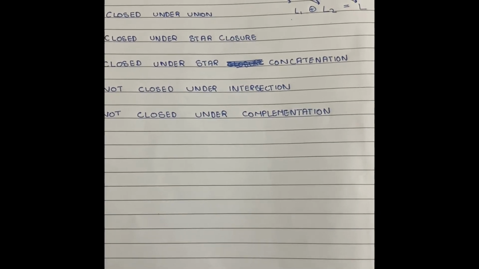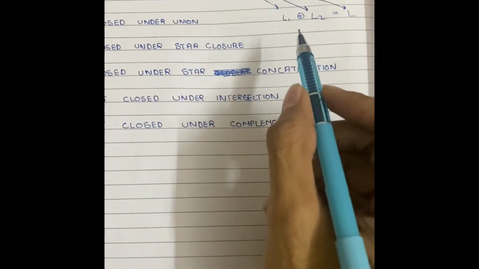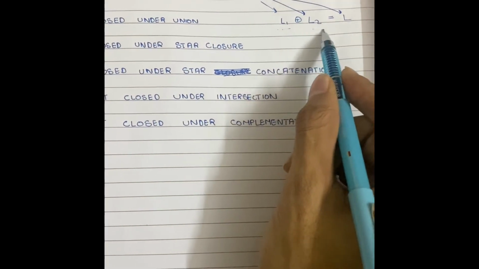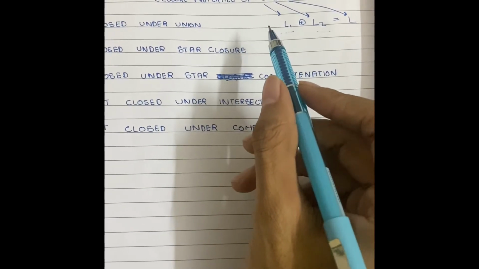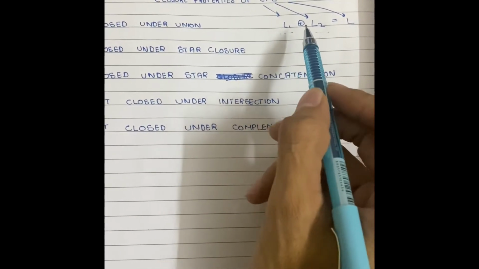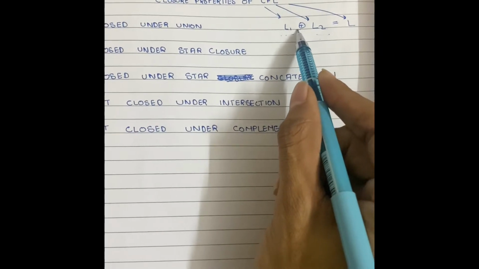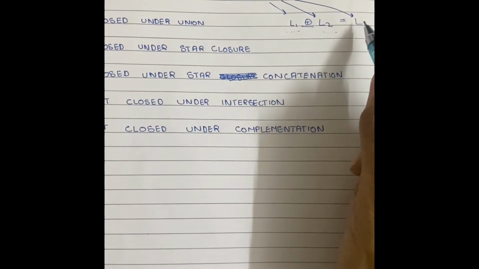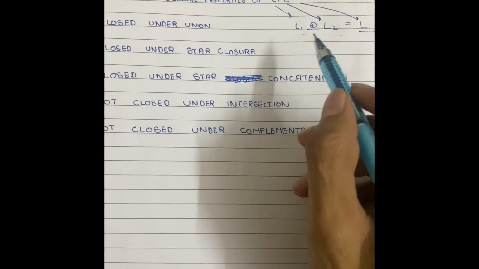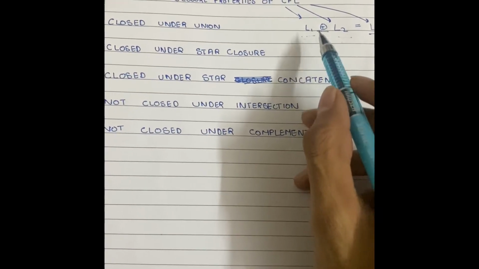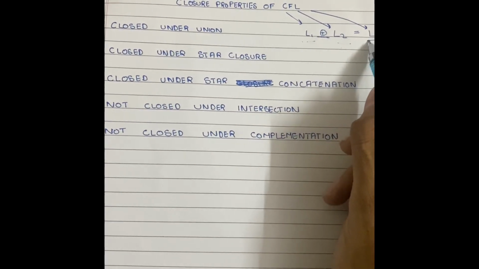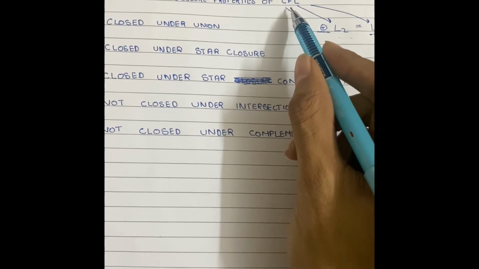So what closure basically is: if we have two languages, L1 and L2, and both these languages are context free languages, then if we apply any operation, let's say union, and we get the resultant L, then if closure properties is applied on union, L will also be a context free language.